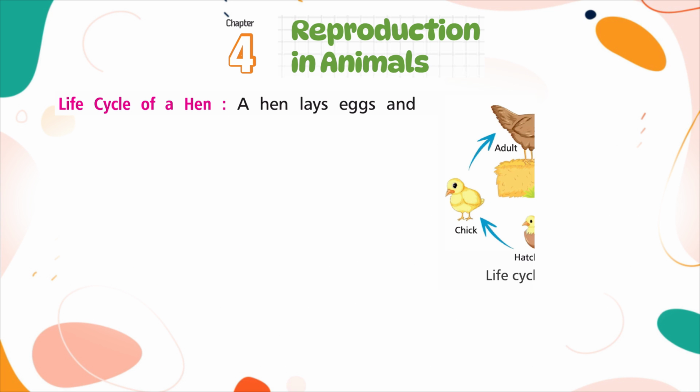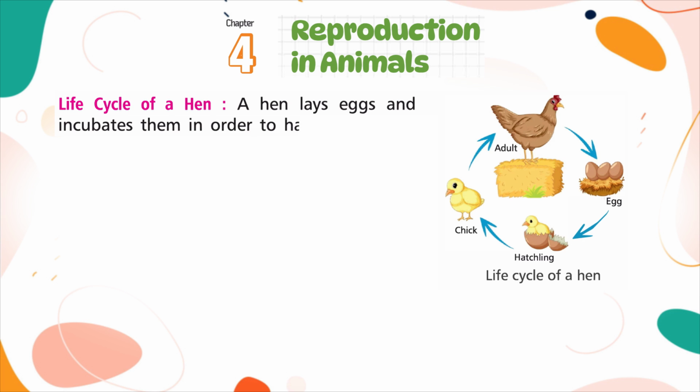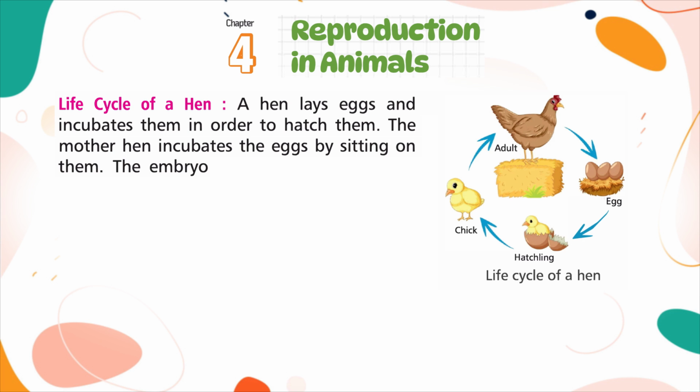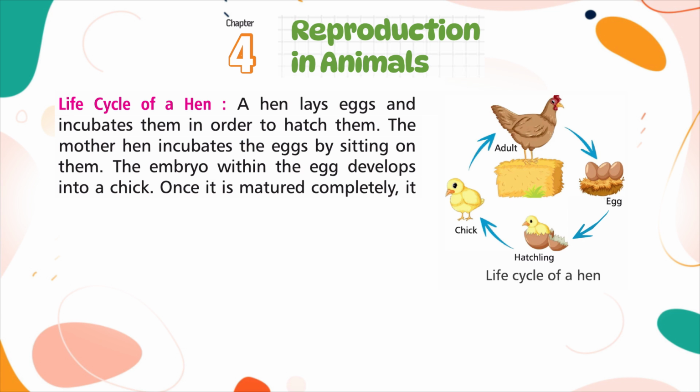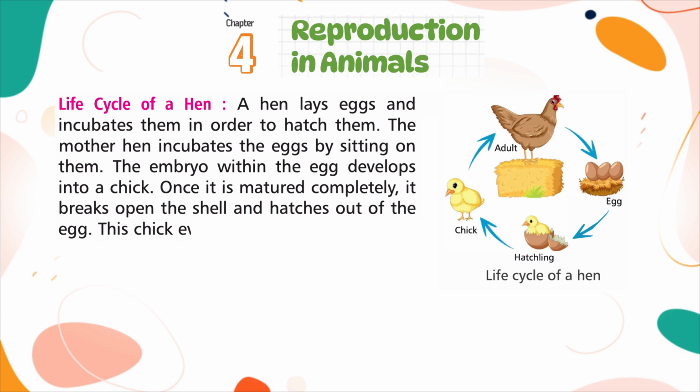Life cycle of a hen. A hen lays eggs and incubates them in order to hatch them. The mother hen incubates the eggs by sitting on them. The embryo within the egg develops into a chick. Once it is matured completely, it breaks open the shell and hatches out of the egg. This chick eventually grows into an adult hen or a rooster.